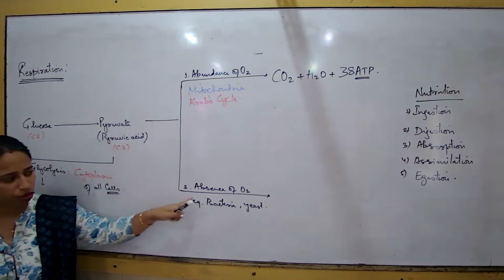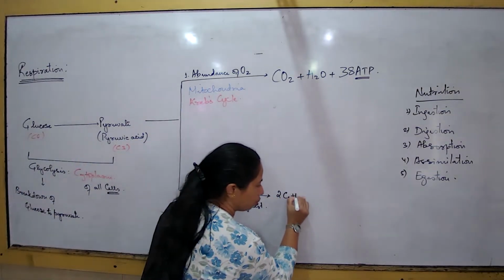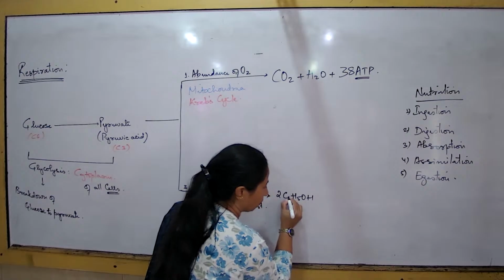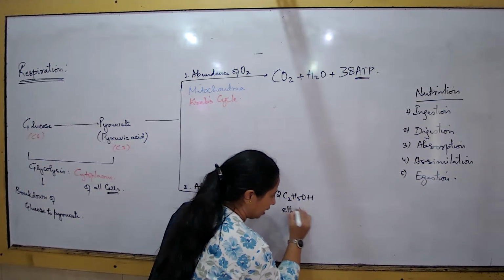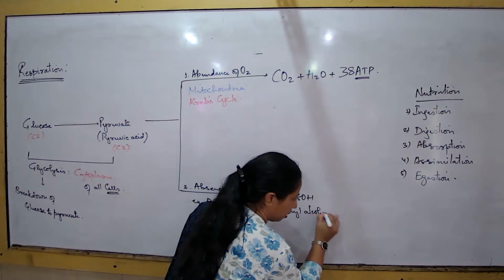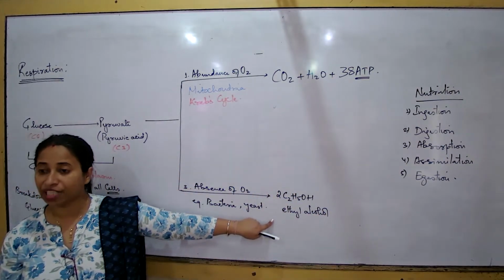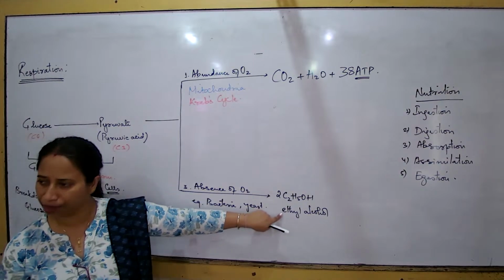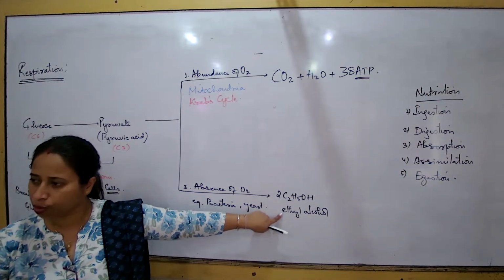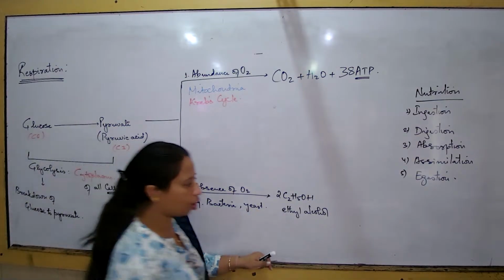The pyruvate will follow this pathway, where it gets broken down to ethyl alcohol, a type of alcohol that is formed.